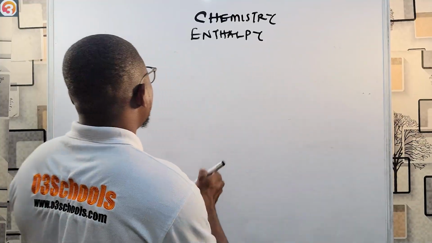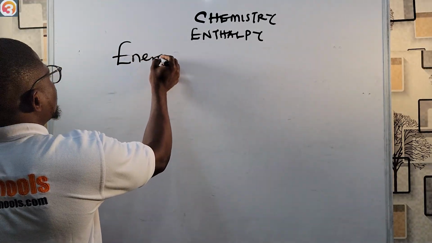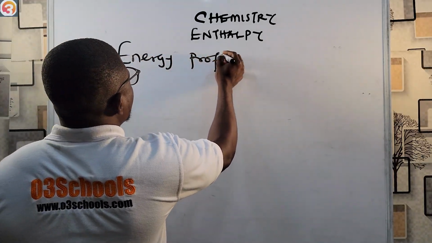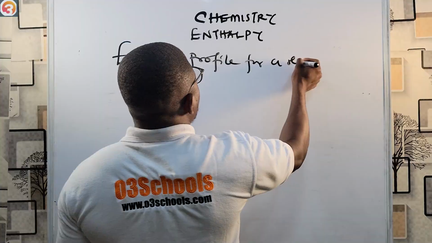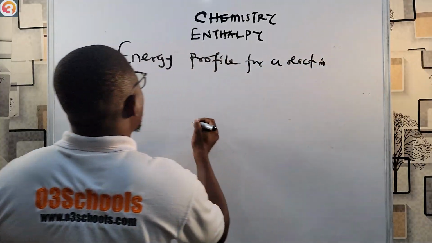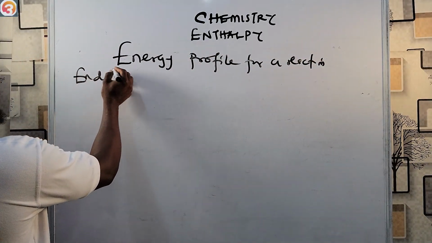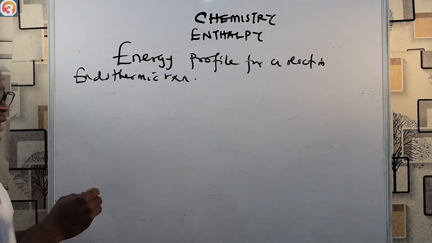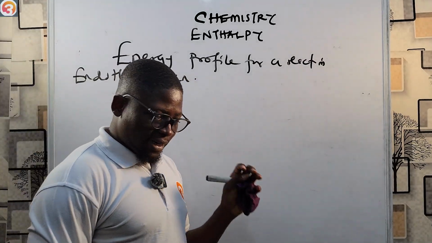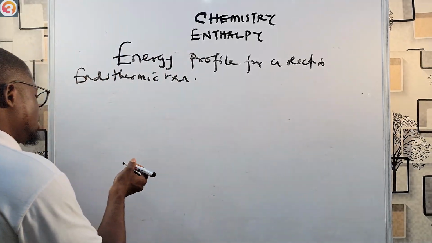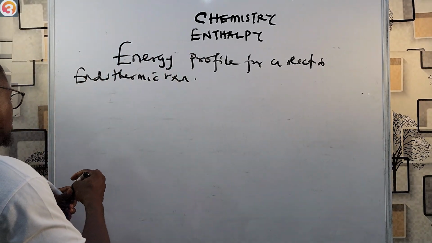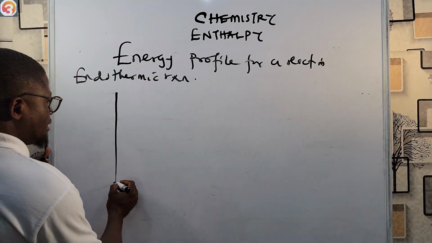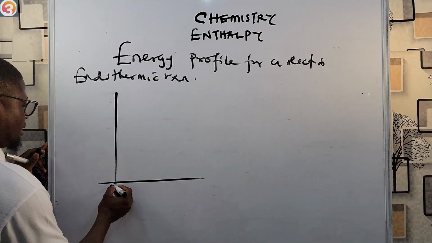So now we're going to see the energy profile for a reaction, for an endothermic reaction. To draw the energy profile diagram for an endothermic reaction is very easy. All right, I'll show you something simple. So you have something like this. Then of course let's say here is 0.